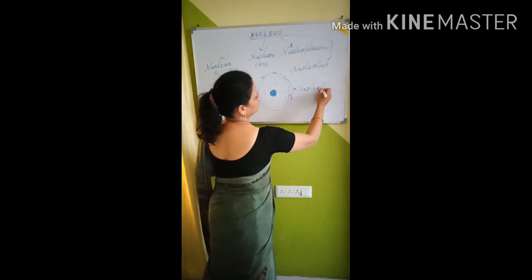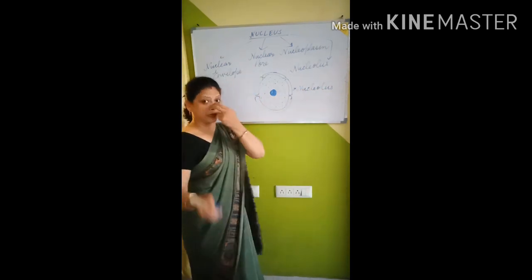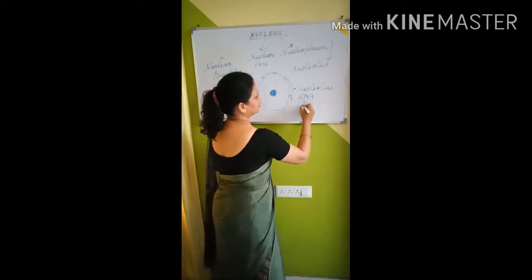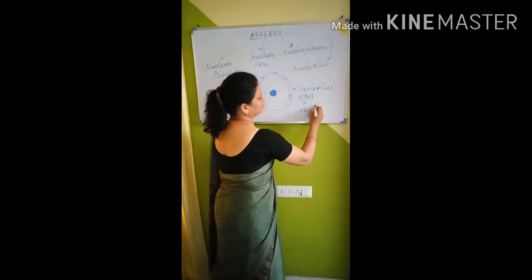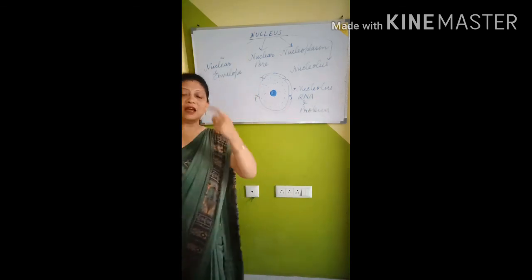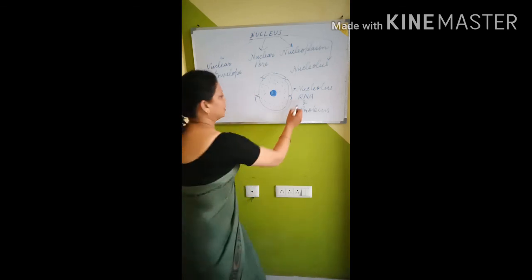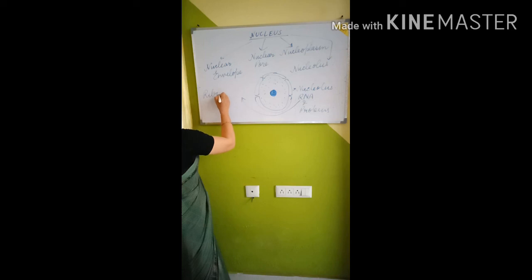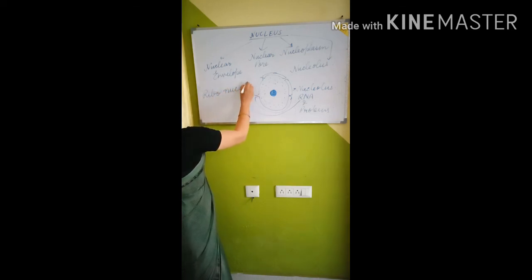The nucleolus is made up of RNA and protein. Now what is RNA? The full form of RNA is ribonucleic acid.